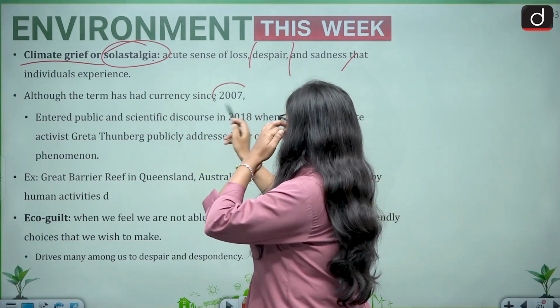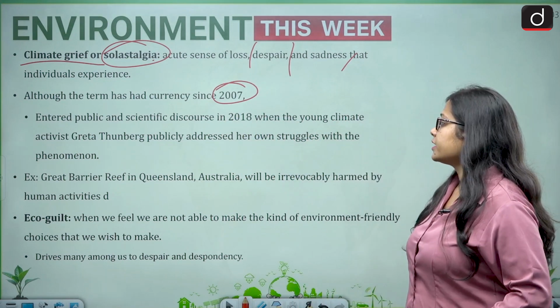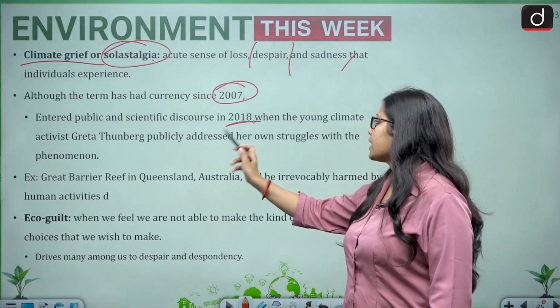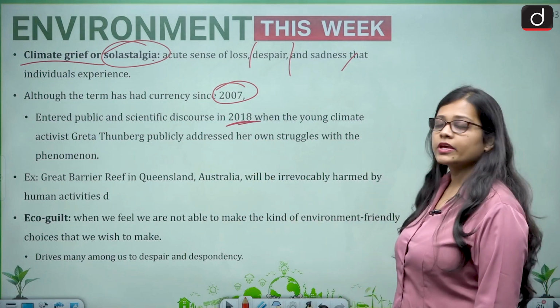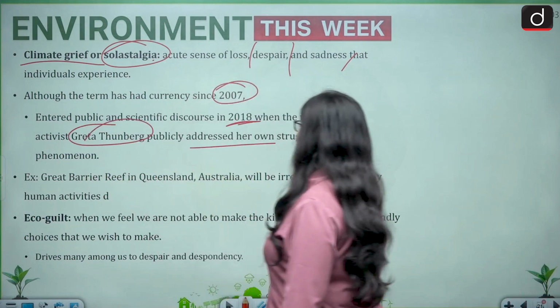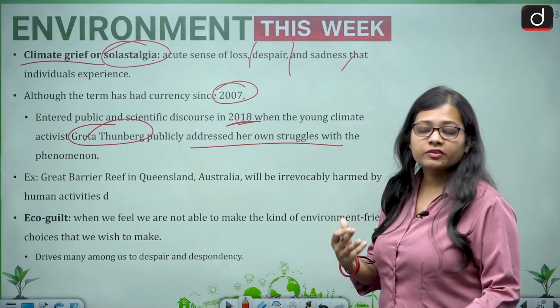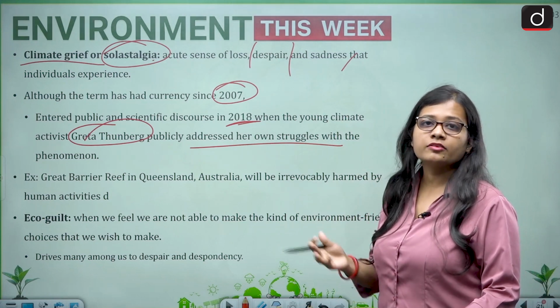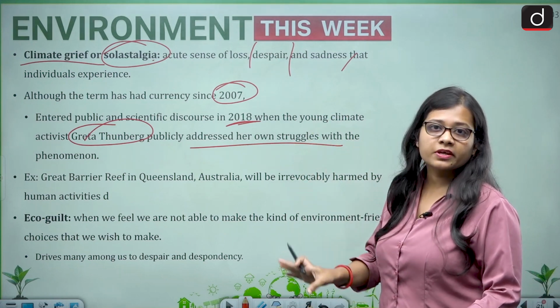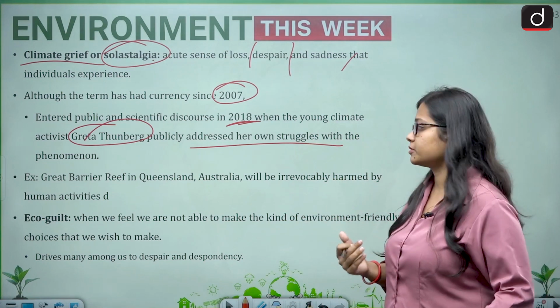The term came in the year 2007, but it entered into public view in the year 2018 when the climate activist Greta Thunberg publicly addressed her own struggles with this phenomenon. She was also facing despair and sadness because things were not taking place in the right manner with regard to the environment or the ecosystem.